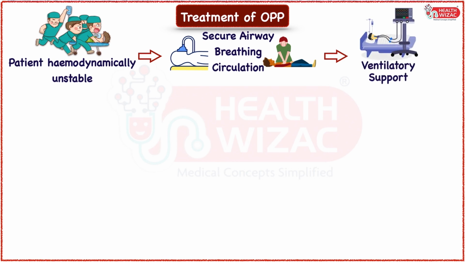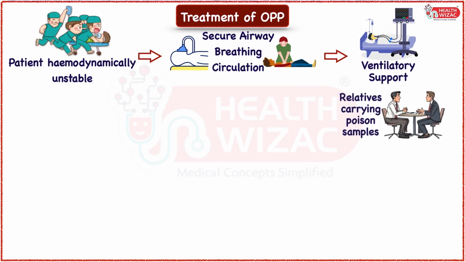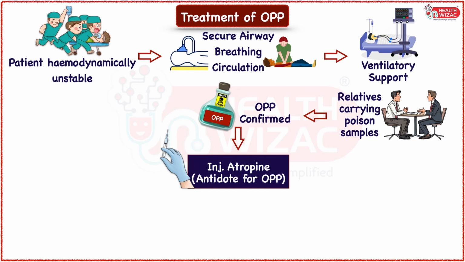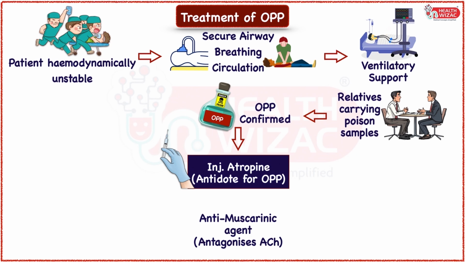In case the signs and symptoms are confirmative of organophosphate poisoning, or relatives or friends are carrying the consumed or exposed poison sample or container which is confirmative of organophosphate poisoning, injection atropine should be given immediately, which is the antidote of organophosphate poisoning and acts as an antimuscarinic agent by antagonizing the effect of acetylcholine.